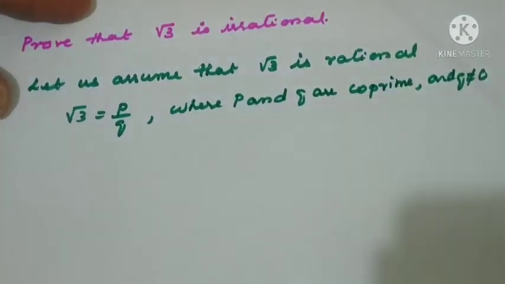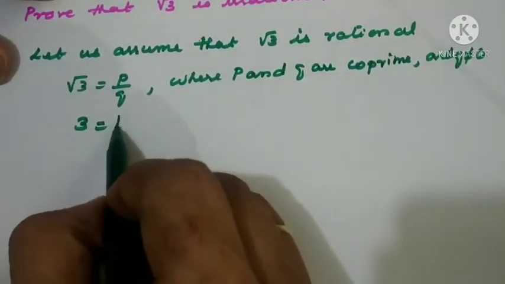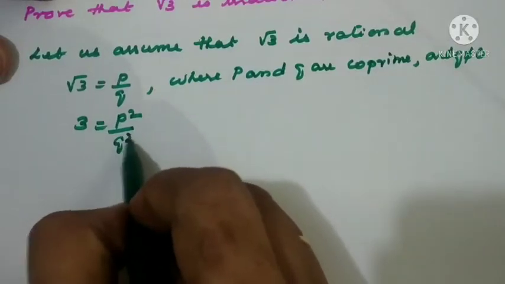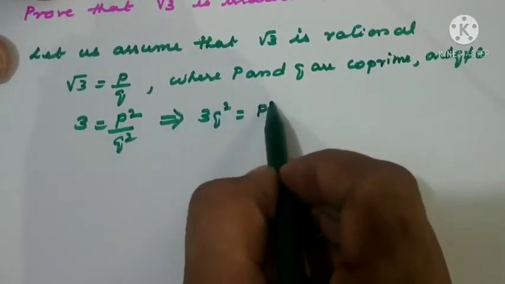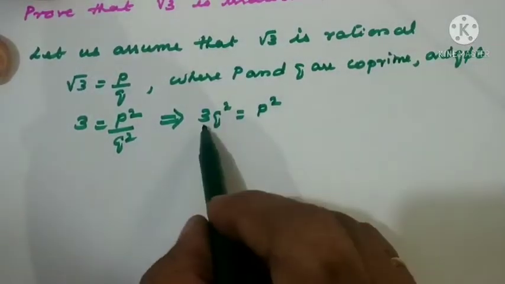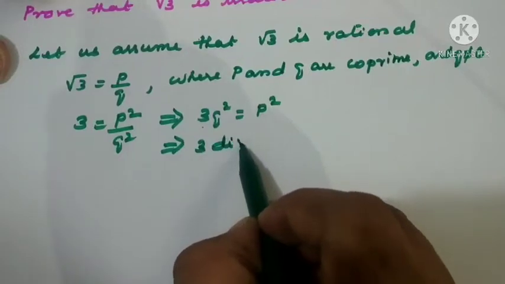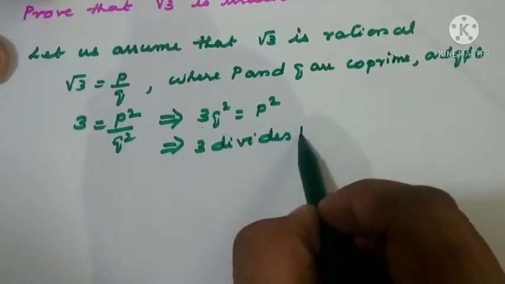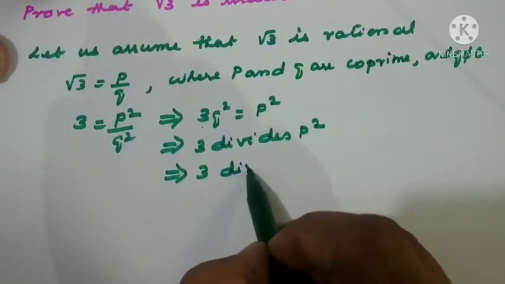What is the next step? We should square. So 3 equal to p square by q square. Okay, now cross multiplying: 3q square equal to p square, right? Now 3 is a factor here. So 3 divides p square. If 3 divides p square, what is the conclusion? 3 divides p.